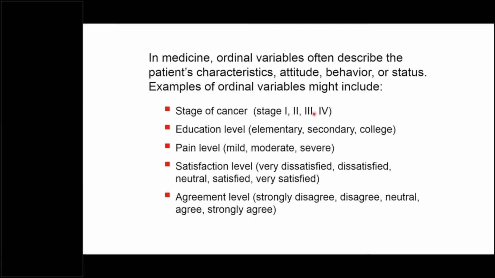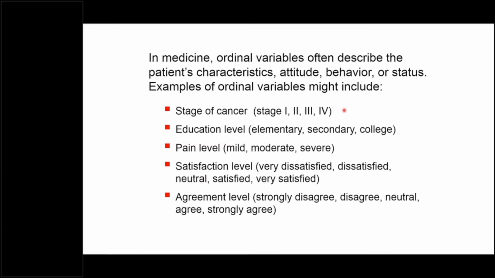Examples like stages of cancer. So again, there is a hierarchy. Stage 4 cancer is more severe as compared to stage 1 cancer, right? Or stage 3 cancer is more severe than stage 2 cancer, but the differences between 1 and 2, 2 and 3, and 3 and 4 are not equal. We cannot say that the person having stage 4 cancer has double severity as compared to person having stage 2 cancer.